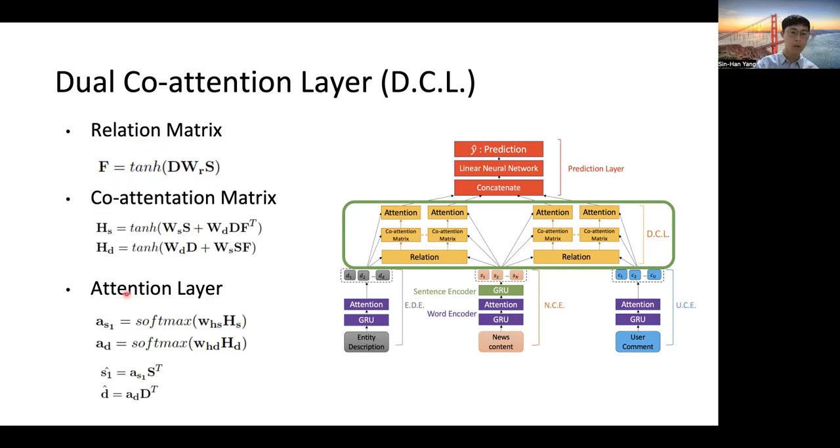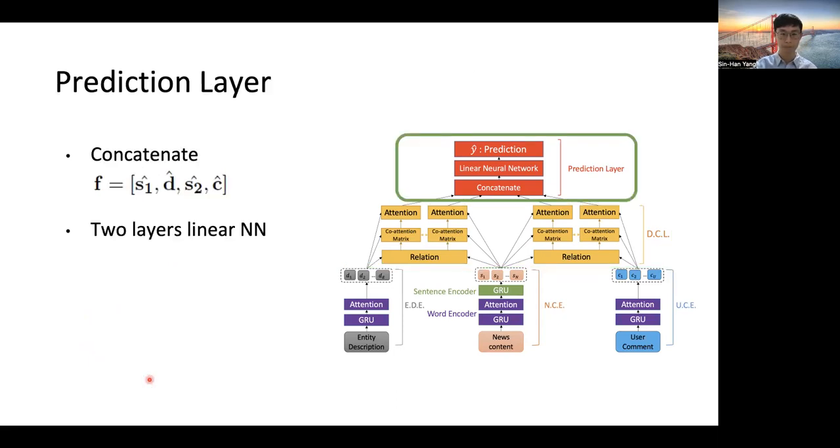Finally, we calculate the attention based on the co-attention matrix to generate the attention weights A_S and A_D, and use these attention weights to modify the original encoding of the entity description and news content.